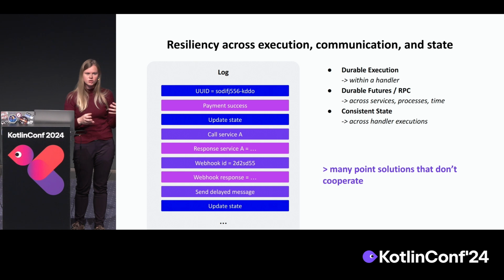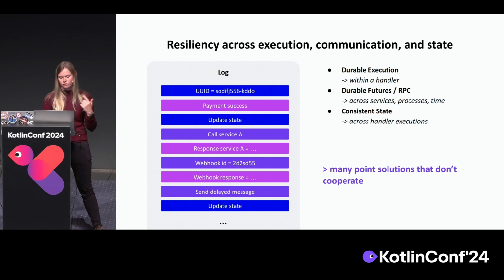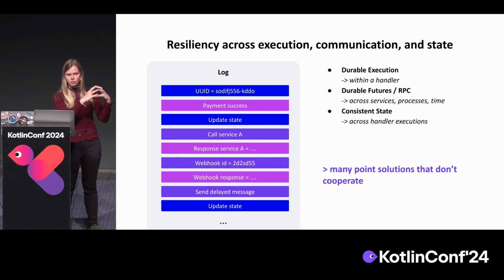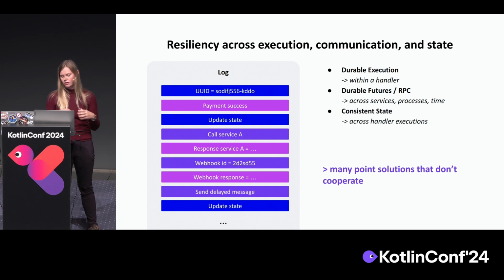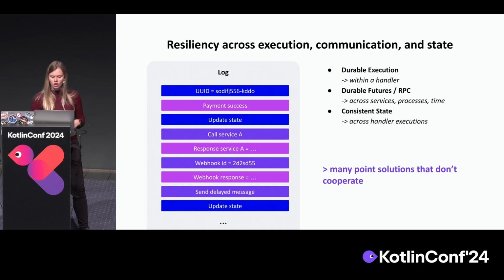So basically the glue between all those point solutions we were talking about earlier, like the key value stores and message queues, etc. What we get is durable execution within a handler, durable promises and RPC for the communication between handlers, and state across the different executions of handlers, so they can store things.